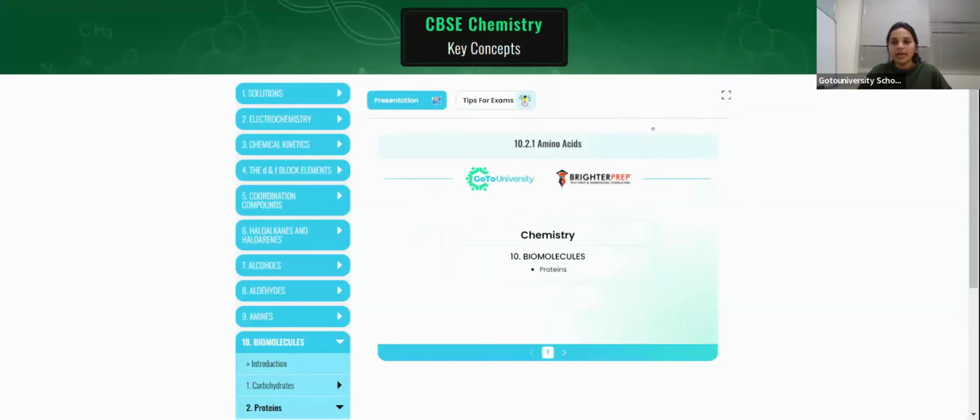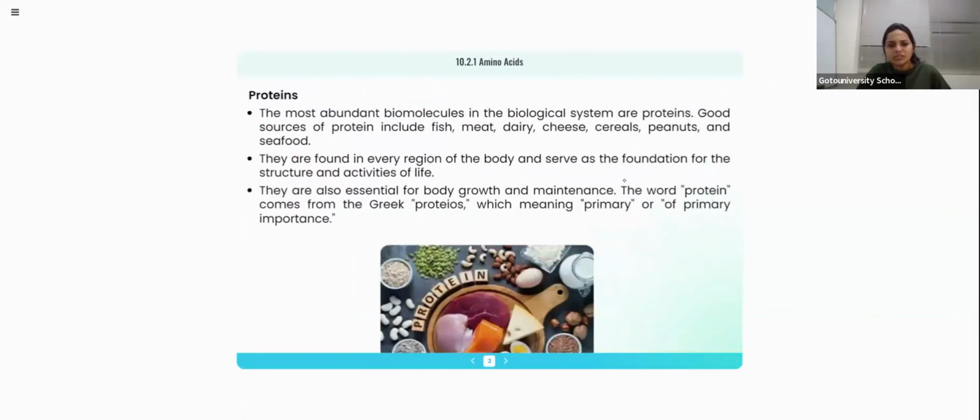Proteins. We hear about proteins, right? In our daily diet we use different protein-rich food items. The most abundant biomolecules in the biological system are proteins. Protein is present in fish, meat, dairy, cheese, cereals, peanuts, and seafood. This protein is very important for our health and for a living organism. Many of our dietary items contain protein, so we have to include these protein-rich foods in our meals.